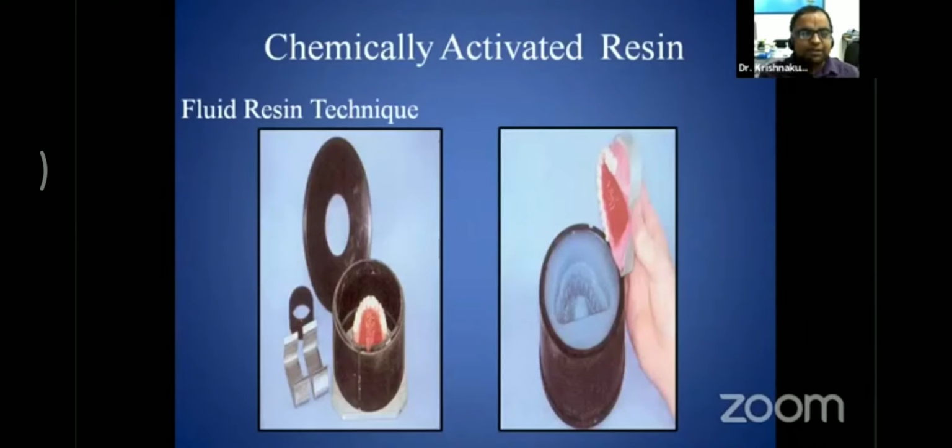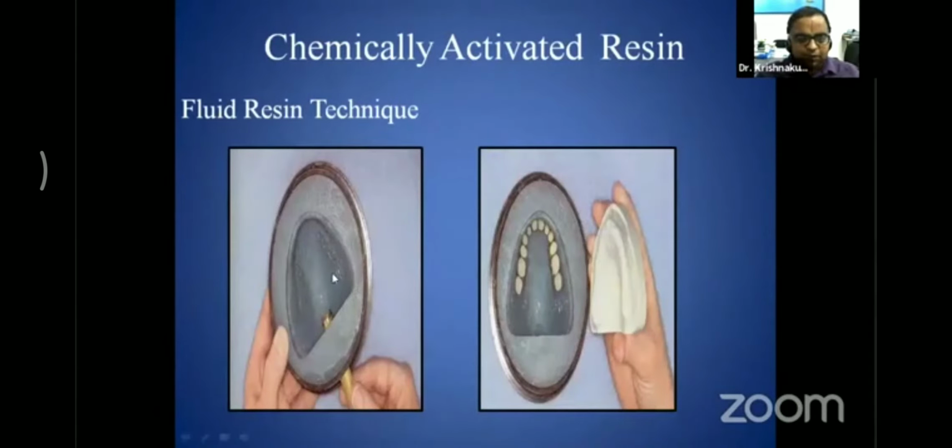In the chemically activated resin, if you want to go for the fabrication of the denture, then one more technique is described, like the fluid resin technique, where a specialized kind of flask is used, and agar is used as a duplicating material. After the duplication of this particular cast has been done, after sealing, this vent is made, acting as a channel to fill the resin, and then again the teeth are properly aligned in the mold cavity, and the cast is there.